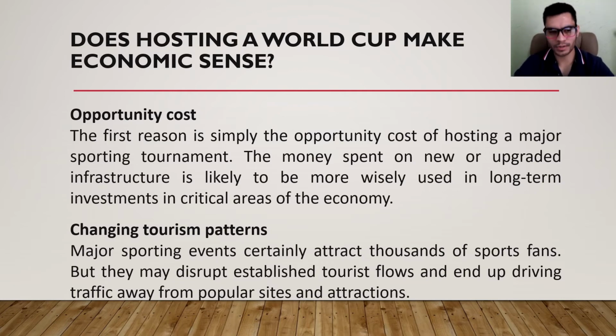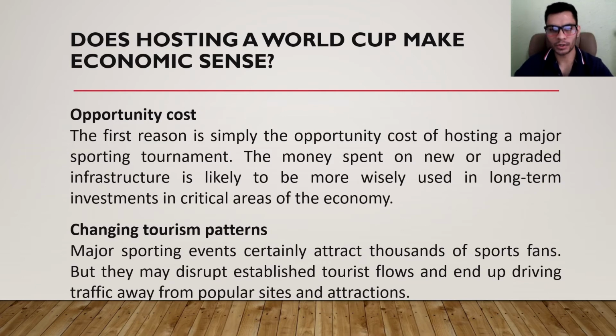And the second reason is that patterns of tourism change. For example, in Beijing and London, tourism saw a year-on-year decrease in their Olympic years, 2008 and 2012 respectively, while the UK's most popular museum, the British Museum, saw 22% fewer visitors during the month that the games were held.